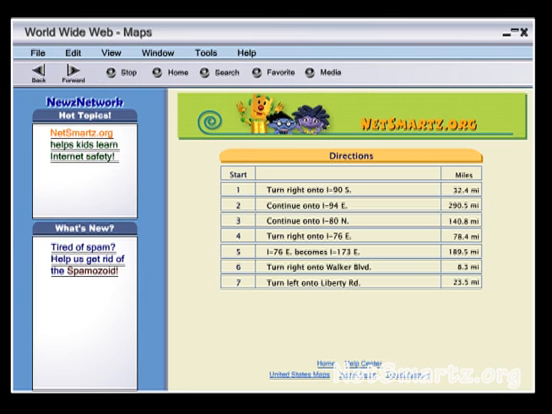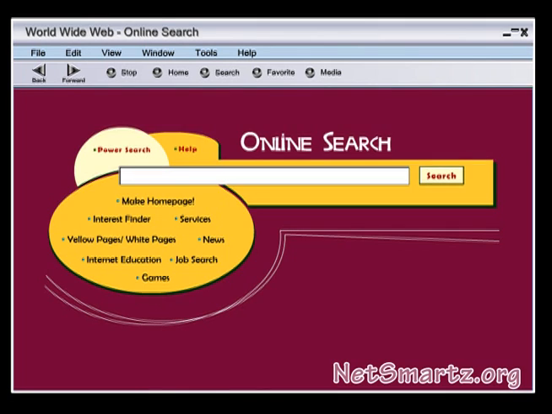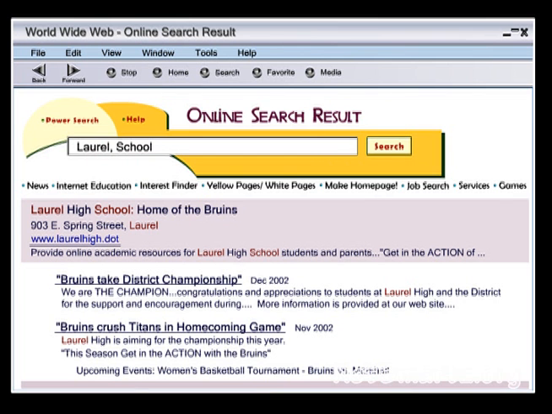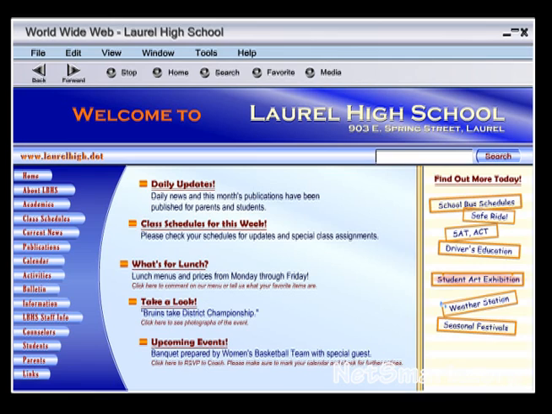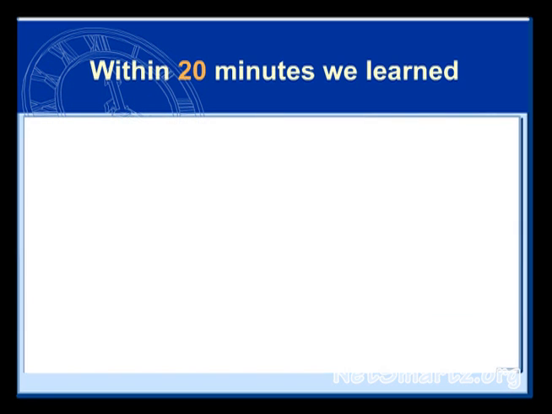Now, what about schools? Where does Teresa go to school? That should be pretty easy to narrow down. So let's go to an online search engine and put in the details we have found that will be most useful to us. Laurel, school. Our search leads to local schools. We can read articles about events in which these schools have been involved. We have the street address for the schools, but most importantly, we can link to the school's websites. That will allow us to find even more detailed information about the school, such as class times, lunch schedules, and possibly pictures of students. It's been 20 minutes since we first identified Teresa in the chat room.